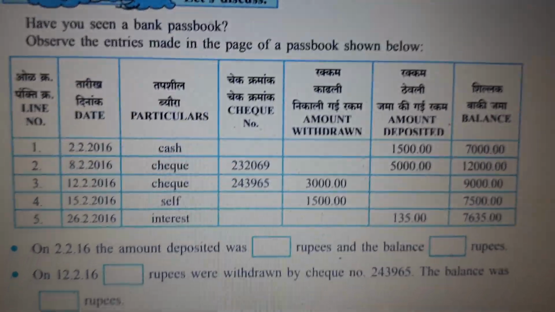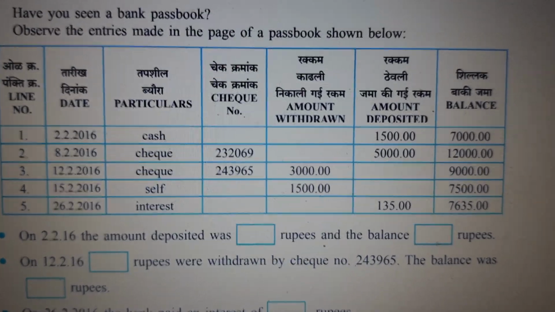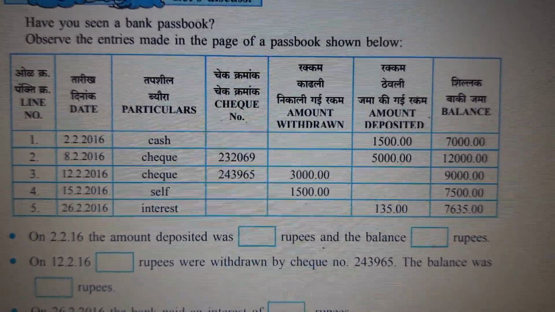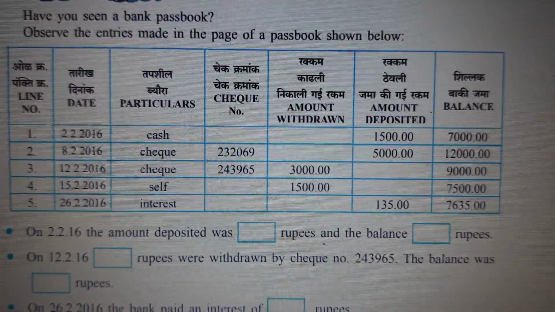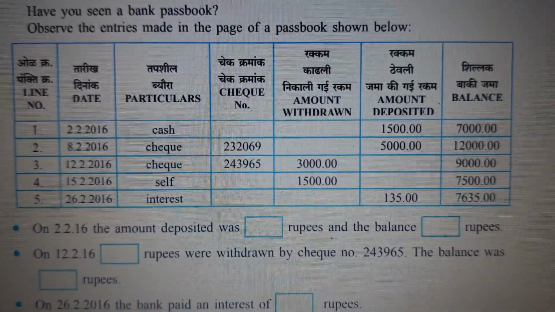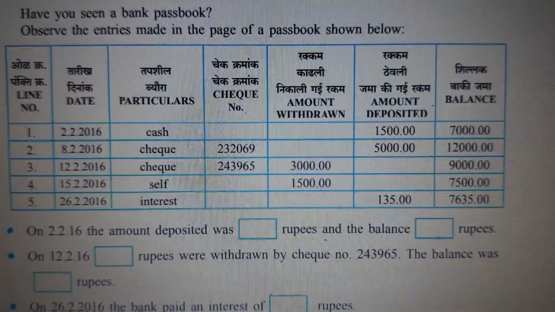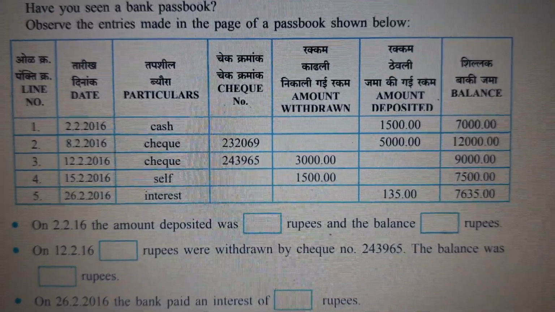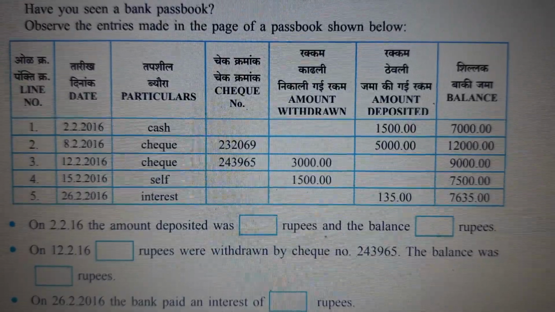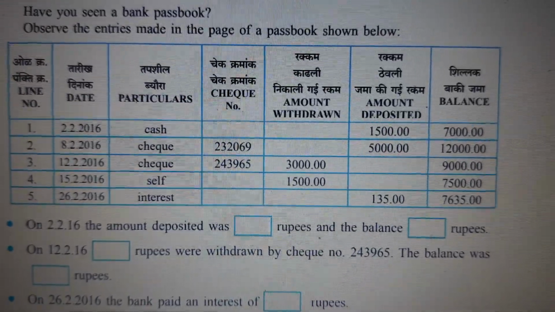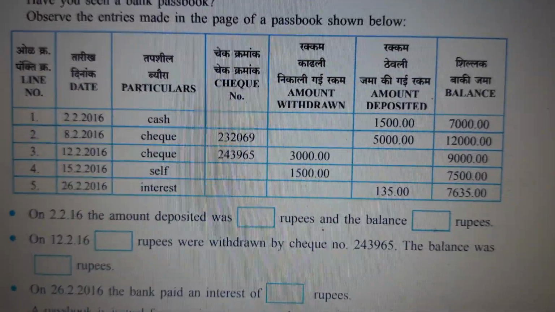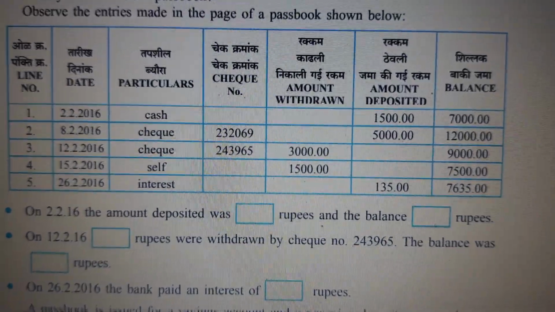Look at this, children. You can also ask your parents to show their passbook. You must be having a bank account, or you can ask your parents to show their passbook, and you can just go through the entries that are being done. You can see here, observe the entries made in a page of a passbook. You can see line 1, 2, 3, 4, date. So the transaction, when it is done, when you are withdrawing money or depositing money, whether it is cash or cheque, everything, particulars will be mentioned.